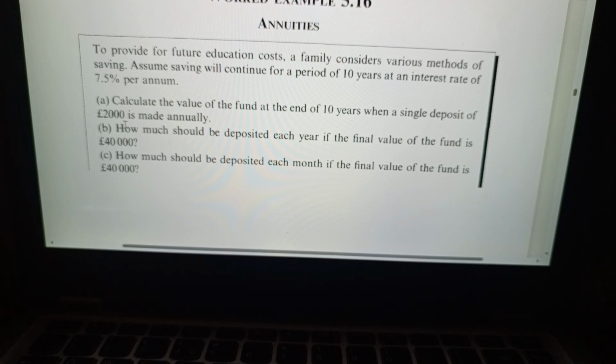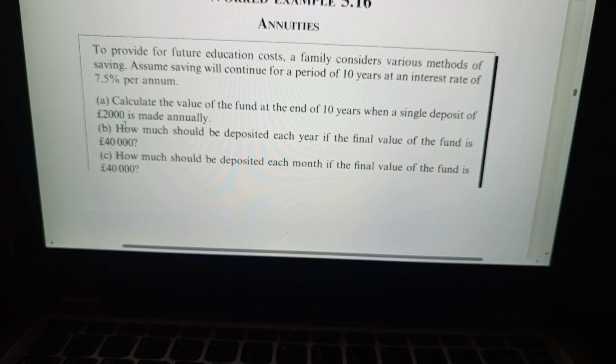With the future value annuity, when we deal with this topic, we mainly consider the English that is being used. You need to understand what the question is saying so that you comprehend before you start solving.